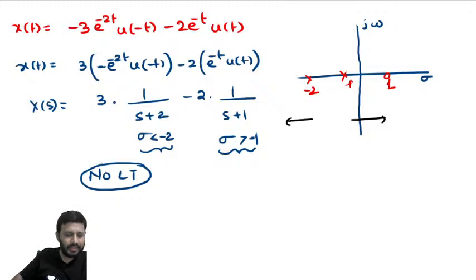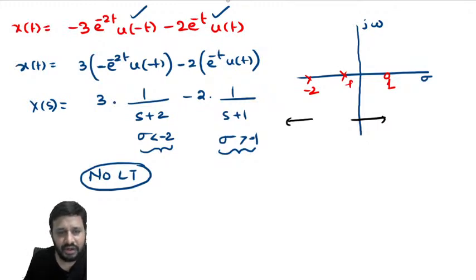Remember, for a linear combination you must have a common ROC. If a common ROC does not exist, you cannot find the Laplace transform. Individually this signal will have a Laplace transform, and this signal will have a Laplace transform, but in order for their linear combination to have a Laplace transform, they must possess a common ROC, otherwise we cannot find the Laplace transform.